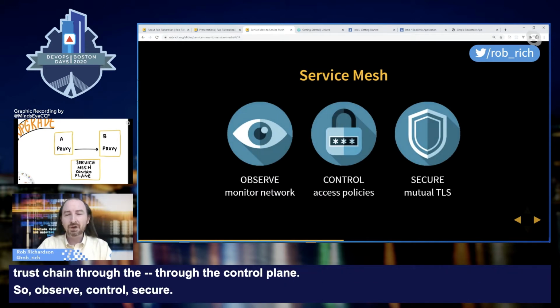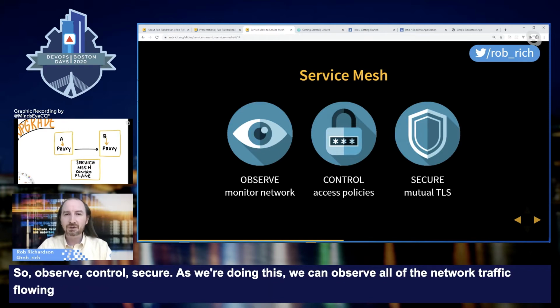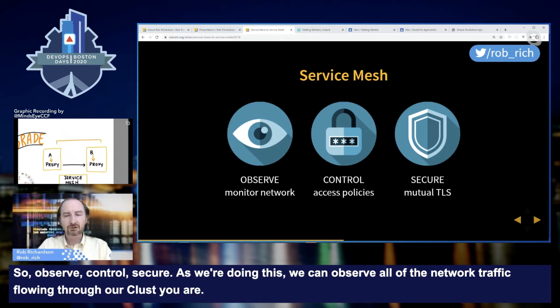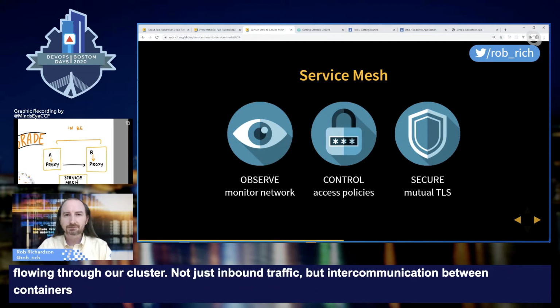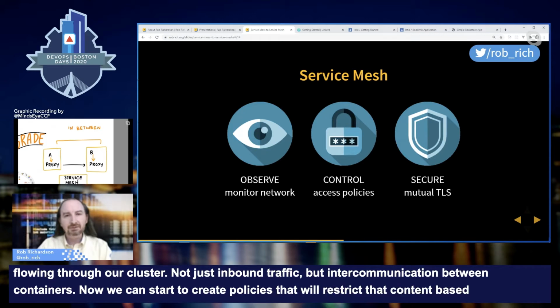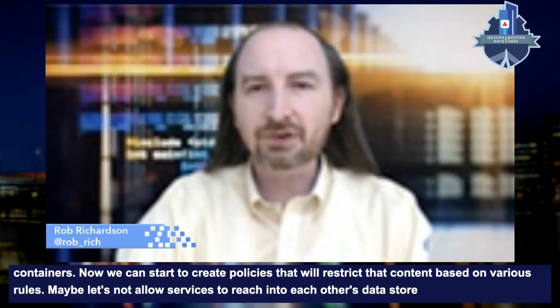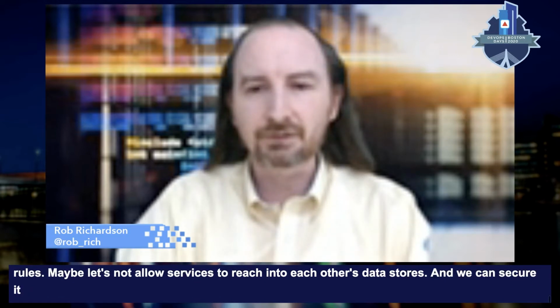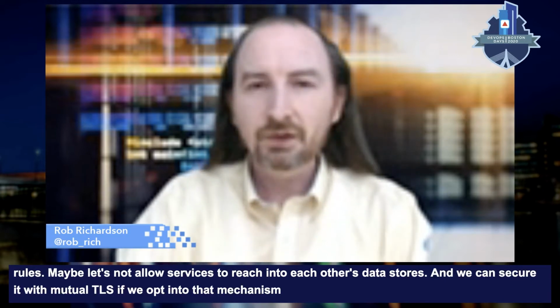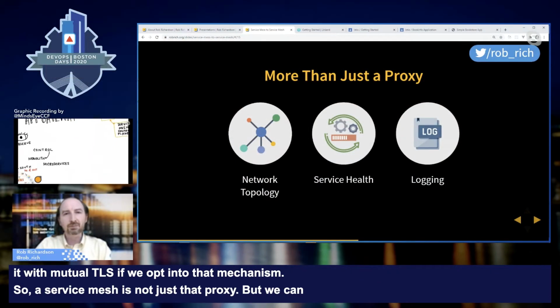As we're doing this, we can observe all of the network traffic flowing through our cluster, not just inbound traffic, but intercommunication between containers. Now we can start to create policies that will restrict that content based on various rules. Maybe let's not allow services to reach into each other's data stores. And we can secure it with mutual TLS if we opt into that mechanism. So a service mesh is not just that proxy, but we can start to layer concepts on top of this.